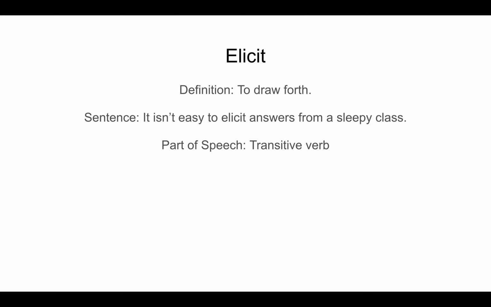So here's a sentence for elicit. It isn't easy to elicit answers from a sleepy class. Part of speech is a transitive verb.